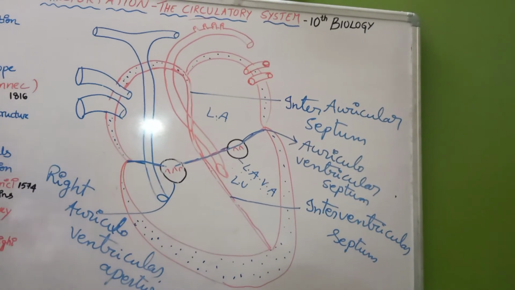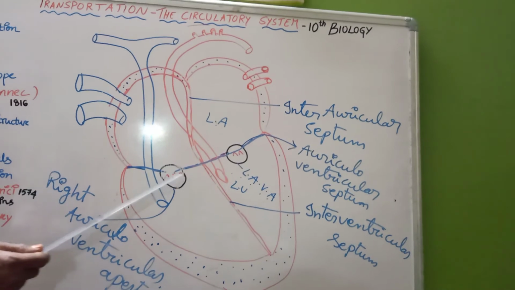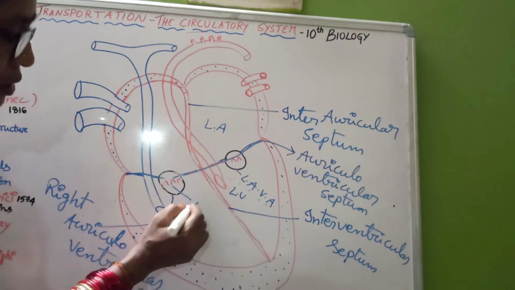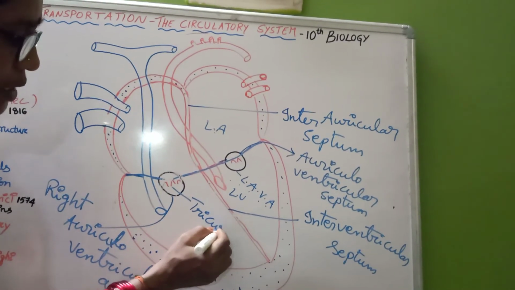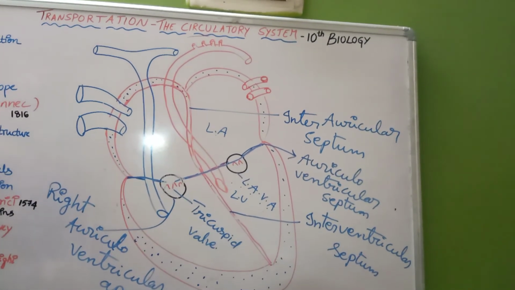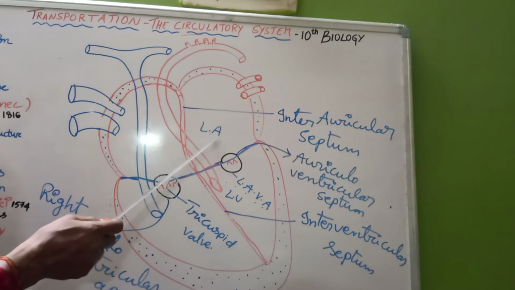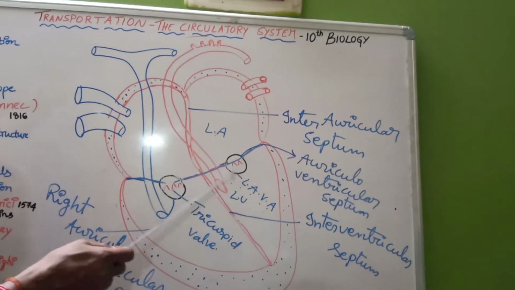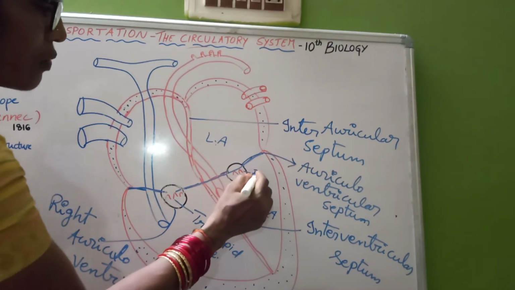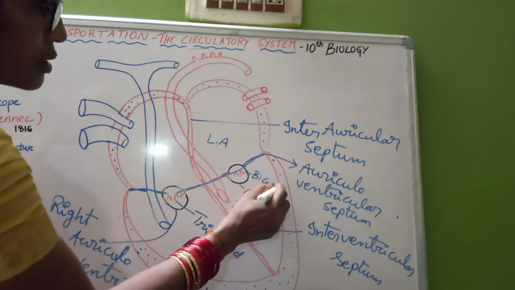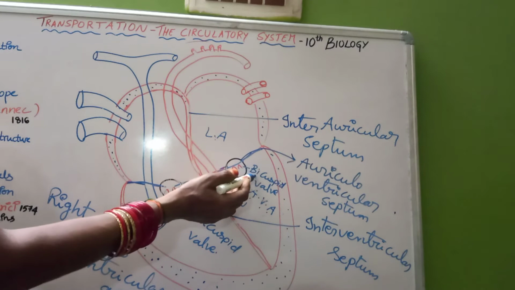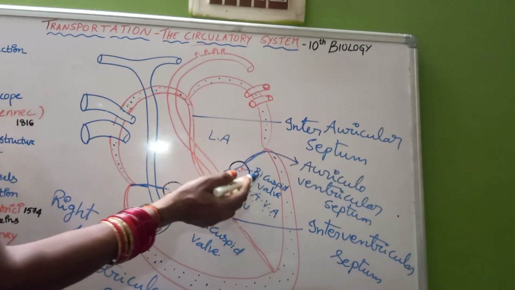Here we are able to find the 3 cusps, 1, 2, 3 cusps, so it is called a tricuspid valve. The valve which is located in between the left auricle and left ventricle, near the left auriculoventricular aperture, is called the bicuspid valve. It is also called the mitral valve.